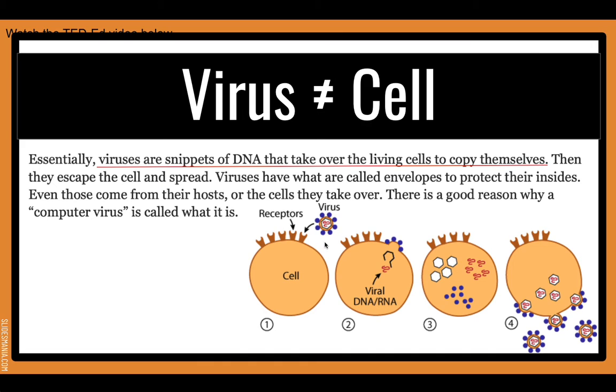Because they cannot make copies of themselves, they come into the host cells, the cell of a living organism, inject the genetic material, and use the host cells to make copies and release it.